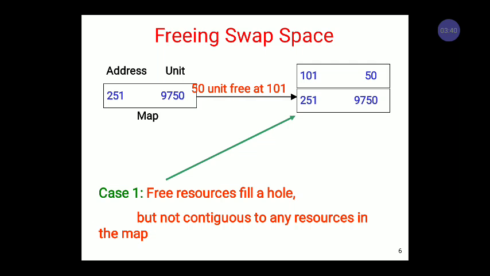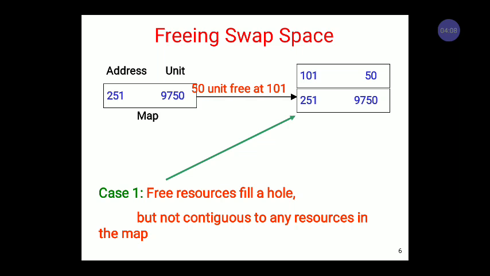Similarly, we can free the swap space, and three important cases are considered whenever we free the swap space. After freeing the particular swap space, it will fully fill the hole in the swap device. Otherwise, it will partially fill that particular hole in the map or in the swap device.